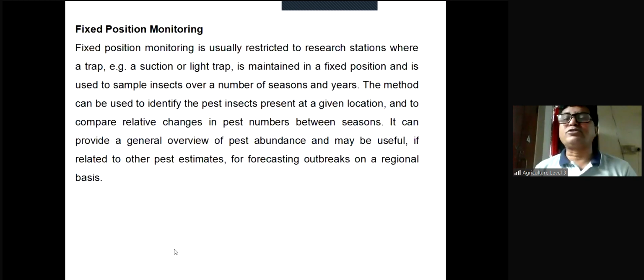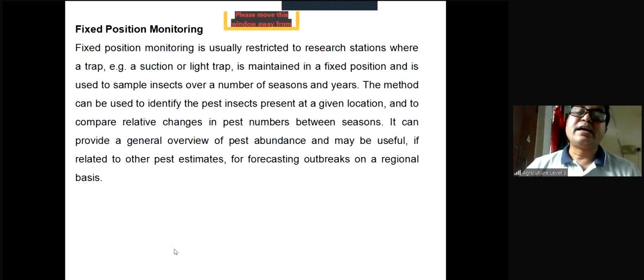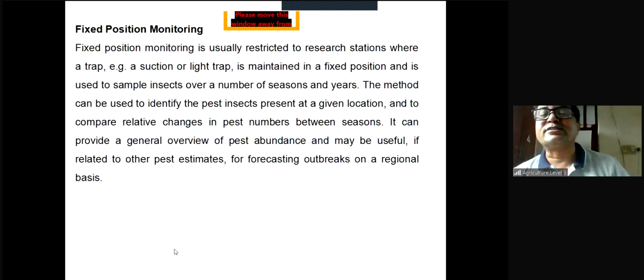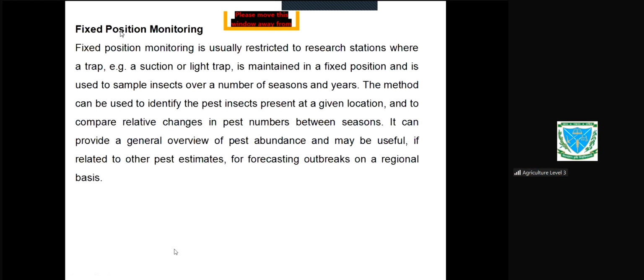So, for example, from 2000 to 2020, from the Bina head office, if we want to know about the rice bug, we can have the data and we can compare among all these 20 years in which year it was the most, which year it was the peak, in which year it was moderate, and in which year it was less. So it's a history of the pest. We can prepare the history and we can compare the insect population among the years, among the seasons, from this particular point.